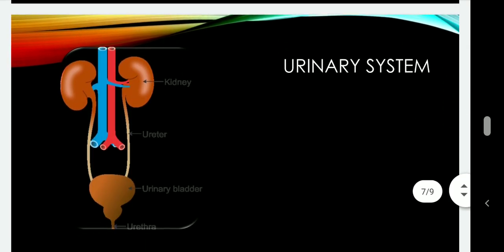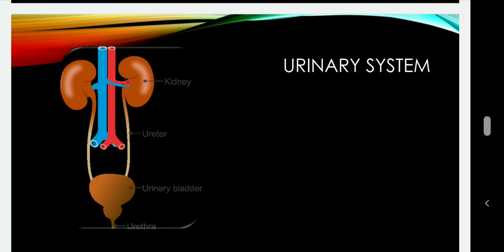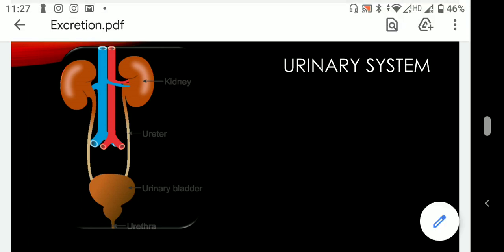Okay students, this is the entire urinary system. This is the urinary system where the urine is produced. In this you can notice there are two kidneys which are bean shaped, chocolatey in texture and color. They are situated on either side of the vertebral column. They are supported by the last two ribs. They are present in the lumbar region, and from each kidney you can notice a tube arises, and that tube